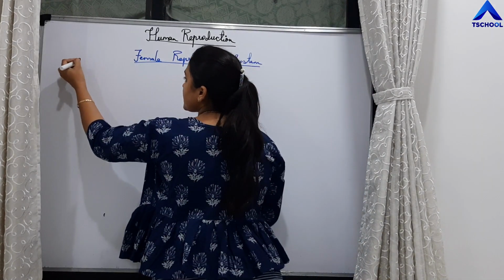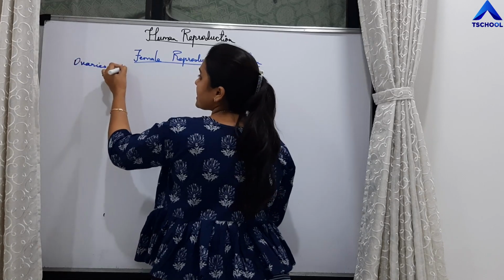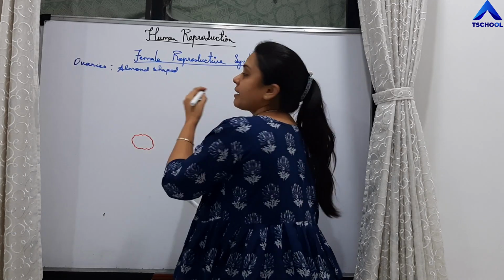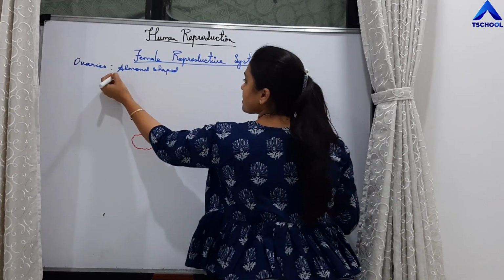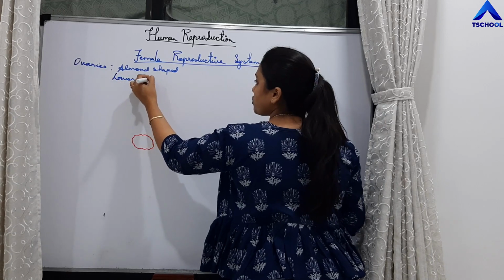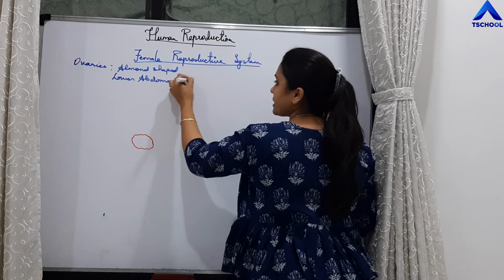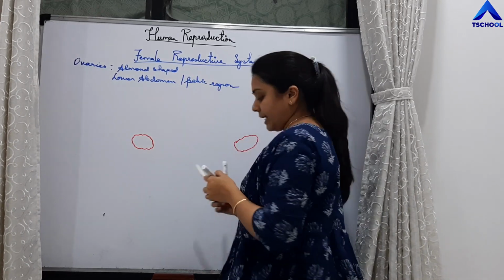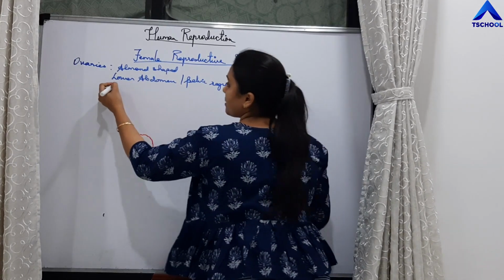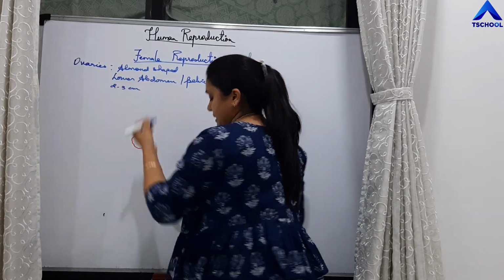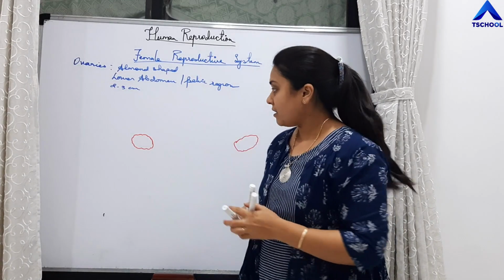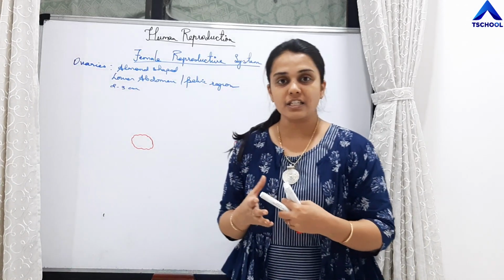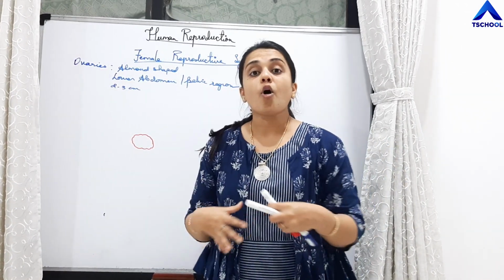So ovaries are almond shaped, in pair, present in the lower abdomen, that is pelvic region, and the length is about 2 to 3 centimeters. Now these ovaries are present in the lower part of the abdomen in the pelvic region, but they are attached to the body wall.